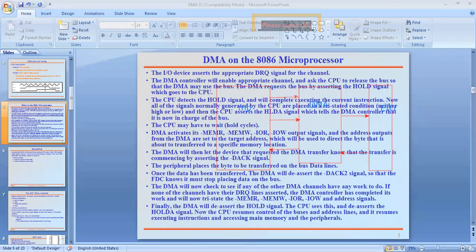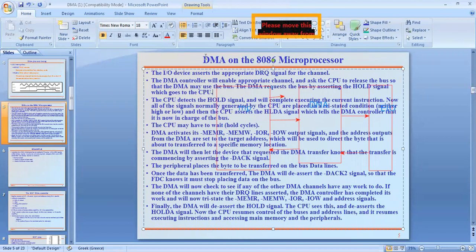To transfer data directly, see here, there is no need of this. The IO device asserts the data request signal for the channel. See here, this is an external IO device.